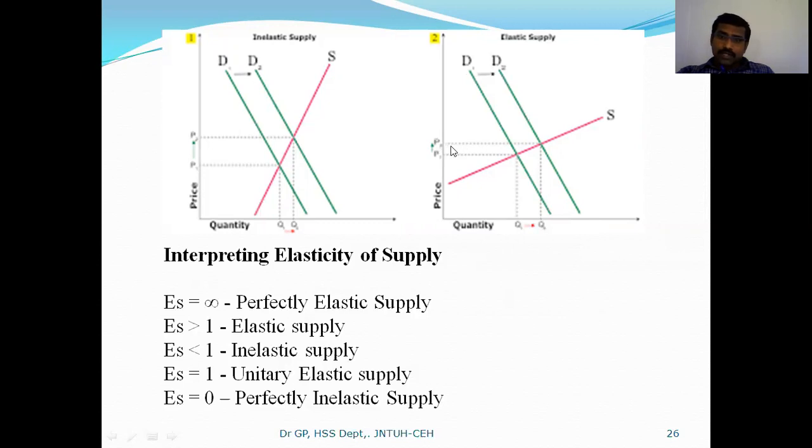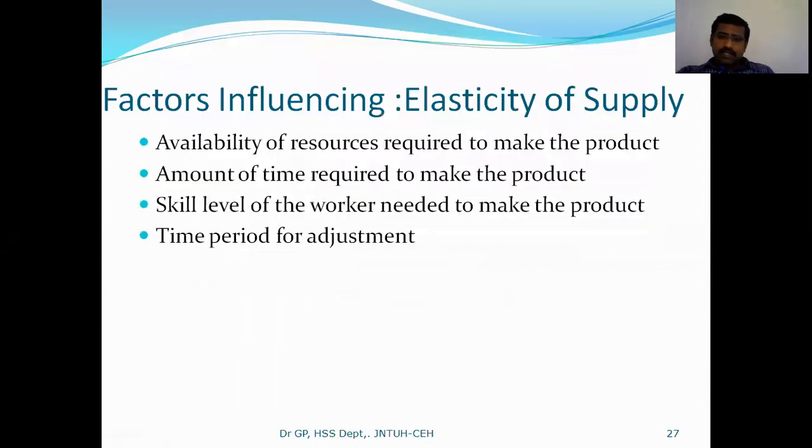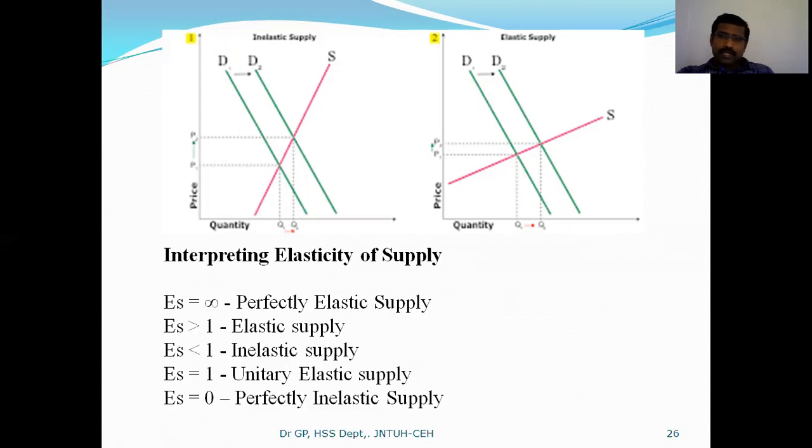So 1 unit decrease in price leads to more than 1 unit change in quantity, meaning when the price changes by 1 unit, the manufacturer immediately supplies more than 1 unit, a heavy supply they can provide. So that particular nature can be considered as elasticity of supply, and those symbols, those notations you can see here clearly mentioned: perfectly elastic supply, elastic supply.